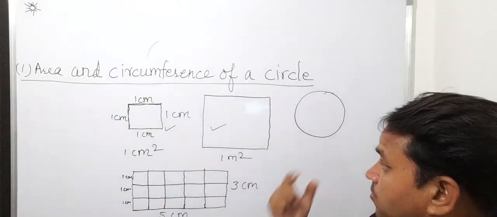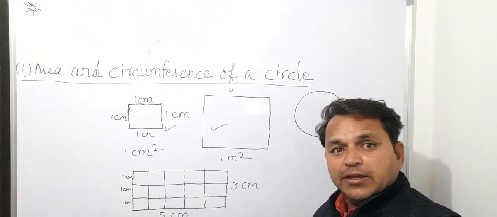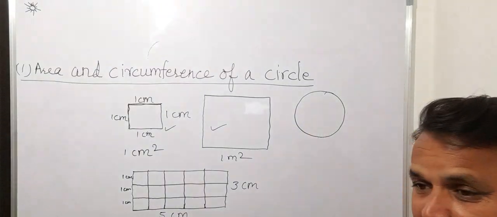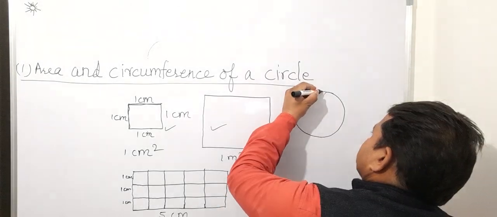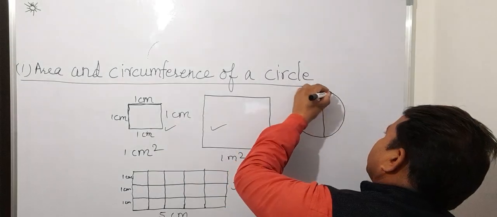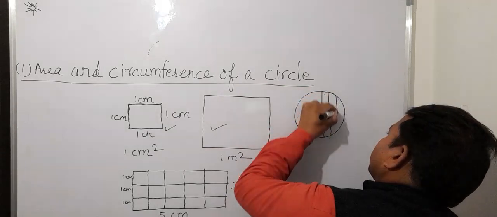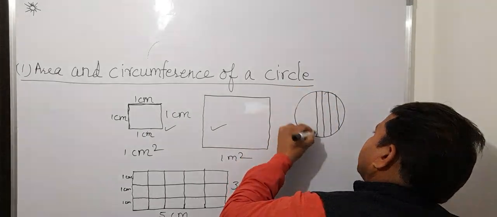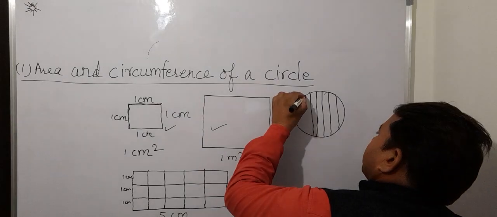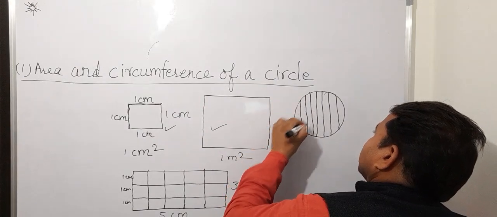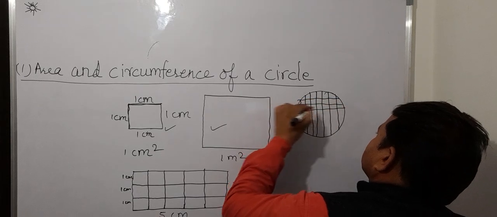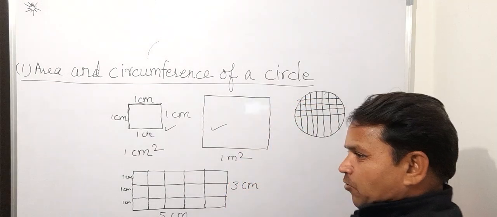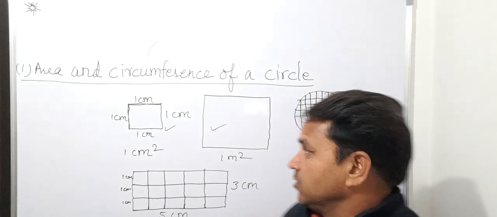So it is easy. But what will you do in case of a circle? Because in this you cannot draw straight lines which divide it into a perfect number of squares. If you divide it, you will frame straight lines like that, and this will not do, because there are some portions which are not whole square centimeters.